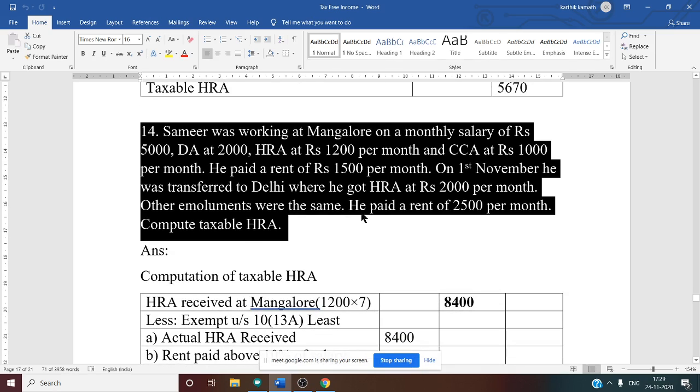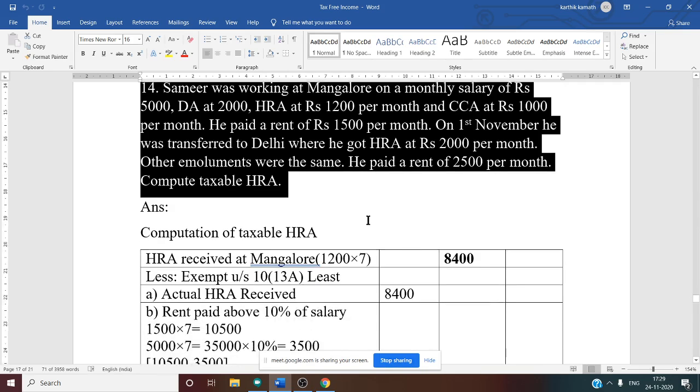See this: April, May, June, July, August, September, October, 7 months. Once you calculate, April is also included. Yes, 7 months. So in Mangalore 7 months, in Delhi 5 months. So first we will do the calculation for Mangalore.